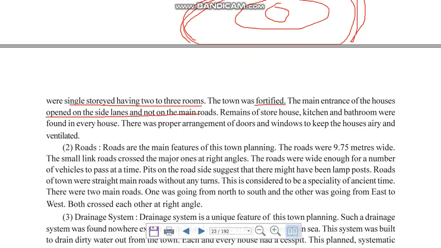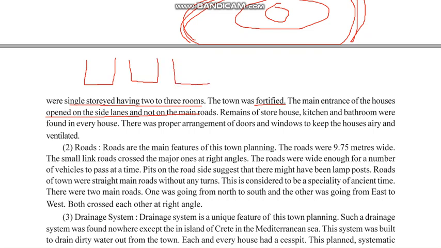Just imagine that these are houses, and this is the main road. Usually, in the present time, the gate of the house is on the road, facing the road, but in Harappa it was not the case. The main gate was on the sides. It was situated on the side of the houses and not on the main road.